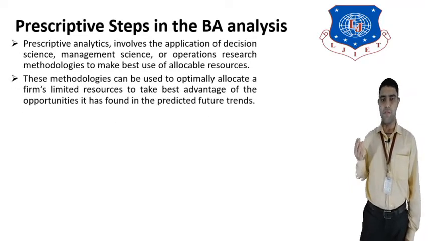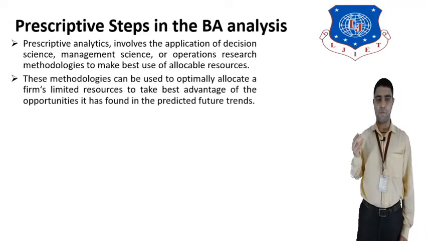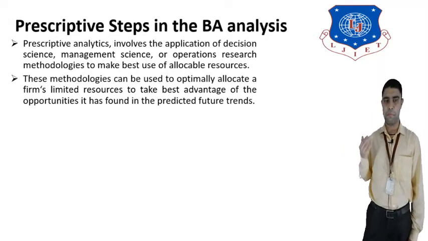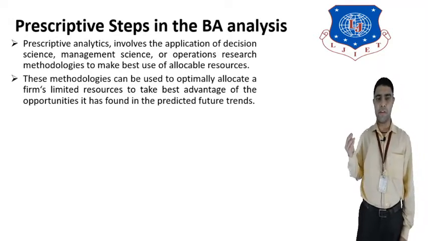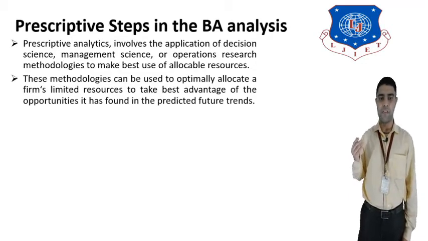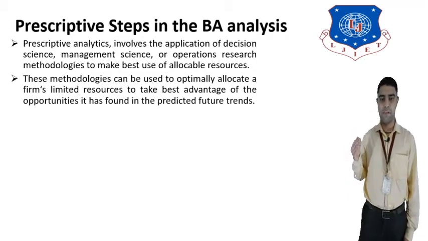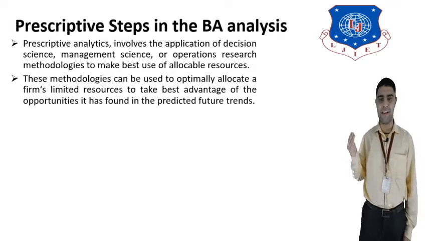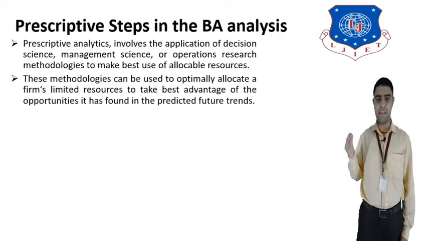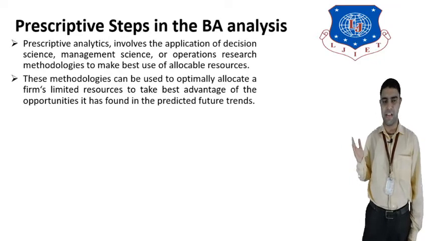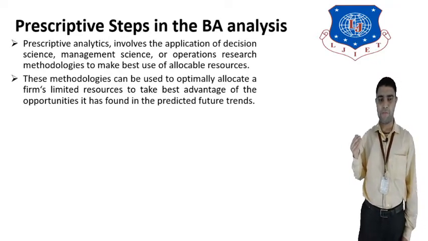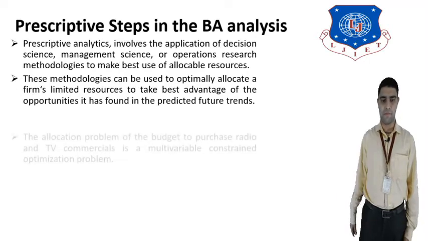These methods are used to optimally allocate a firm's limited resources and take best advantage of opportunities to predict future trends, like in weather forecasting, stock market extension, or other applications in finance. We can use that in prescriptive steps.